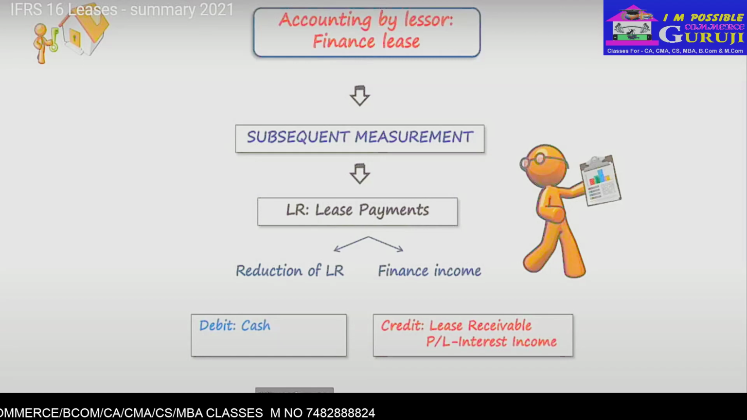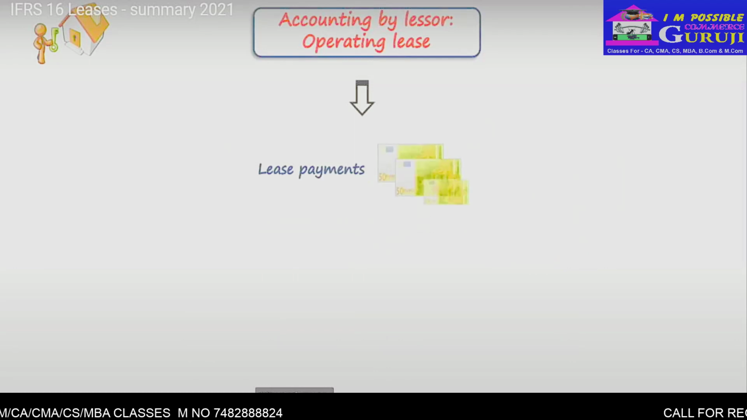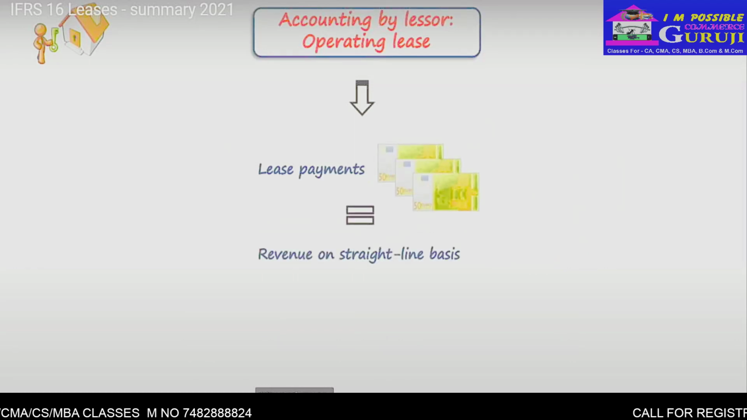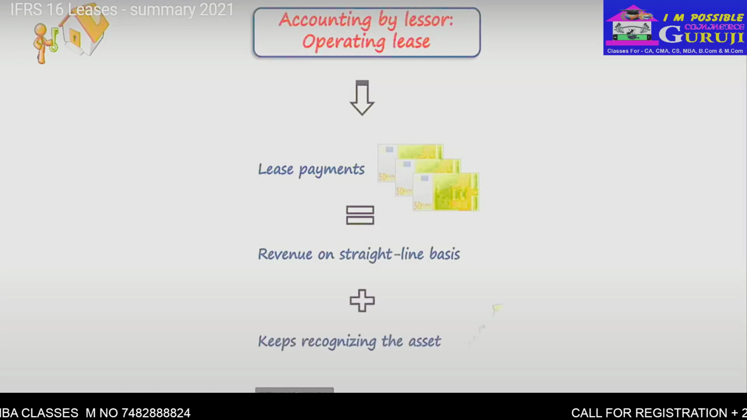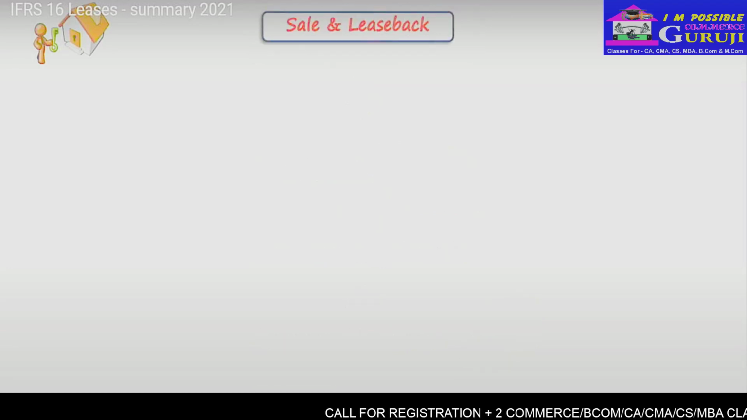Now let's take a look at operating lease, which is much easier. Lease payments received from the lessee are recognized as revenue in the profit or loss, basically on a straight-line basis or some other systematic basis. And let me remind you that the lessor keeps the asset in his own financial statements and depreciates it. So yes, under the new IFRS 16, it can easily happen that both lessor and lessee will recognize some asset in their own financial statements. That's called asymmetric accounting.